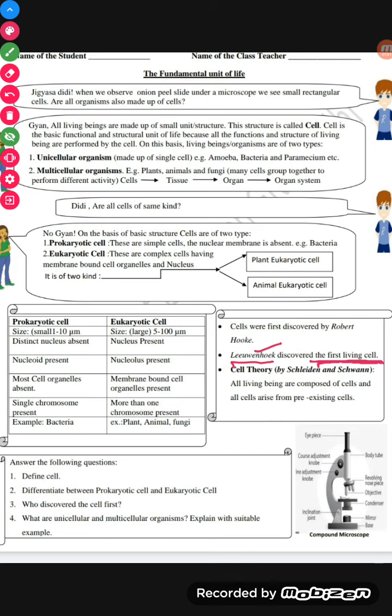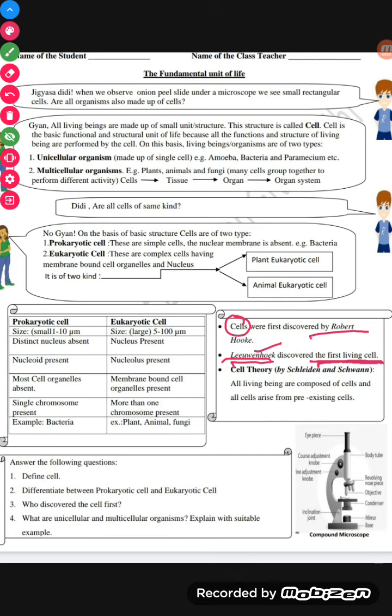If the question is who discovered the first living cell, then the answer is Leeuwenhoek. But if the question is who discovered the cell, Robert Hooke discovered the cell in a honeybee comb, a small compartment-like structure. So if it is only the cell, the answer is Robert Hooke. But if the question is living cell, the answer is Leeuwenhoek.